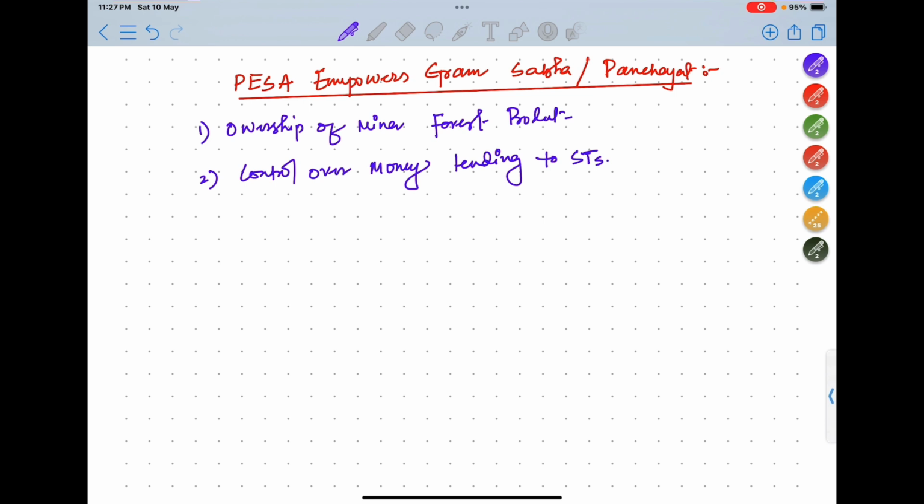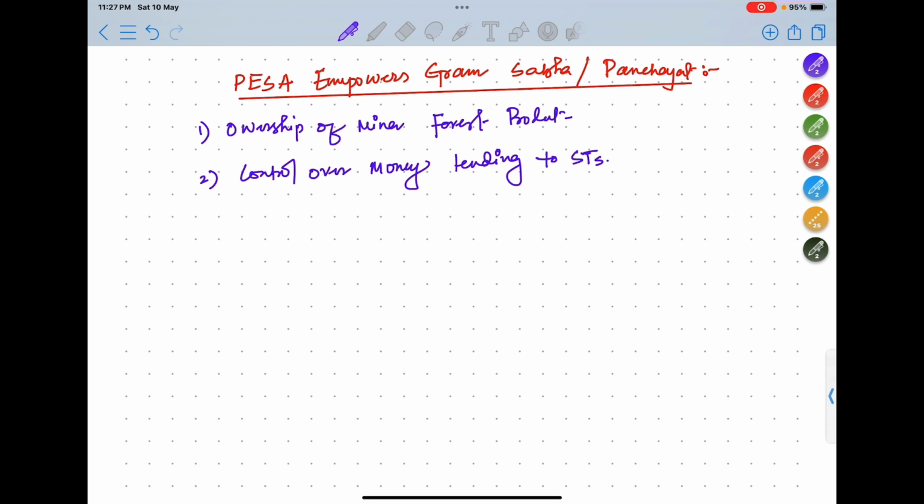Okay, this is only for the fifth schedule areas. So this was all for the PESA Act.